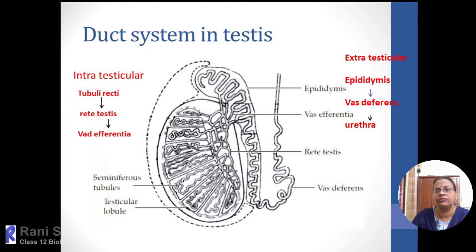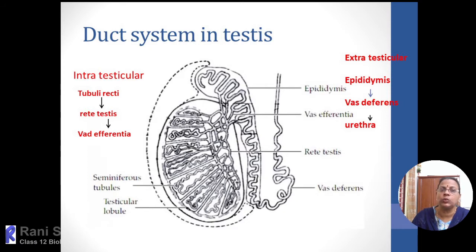So all these 750 seminiferous tubules come out of the testicular lobes, unite together and interconnect with each other. That interconnected network of the duct system is called rete testis. So the seminiferous tubule which passes through the straight tubular region is called tubuli recti. Then they interconnect with each other in the form of a network. That is why the term reticulum, meaning a reticulated tubular system, and so this reticulated duct system is called rete testis.